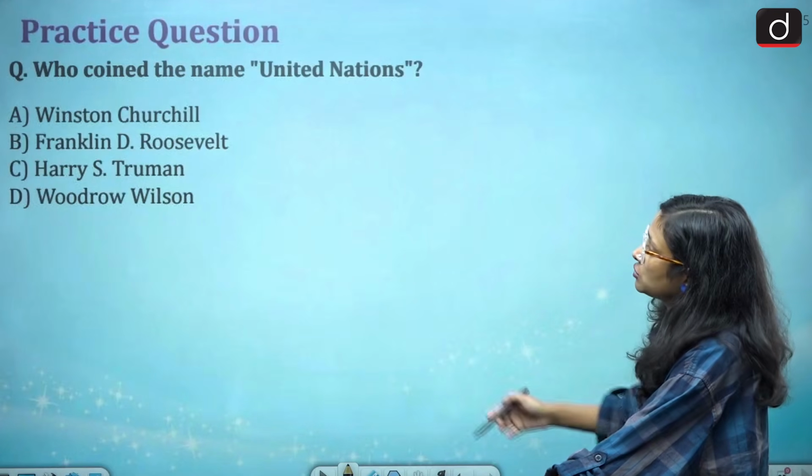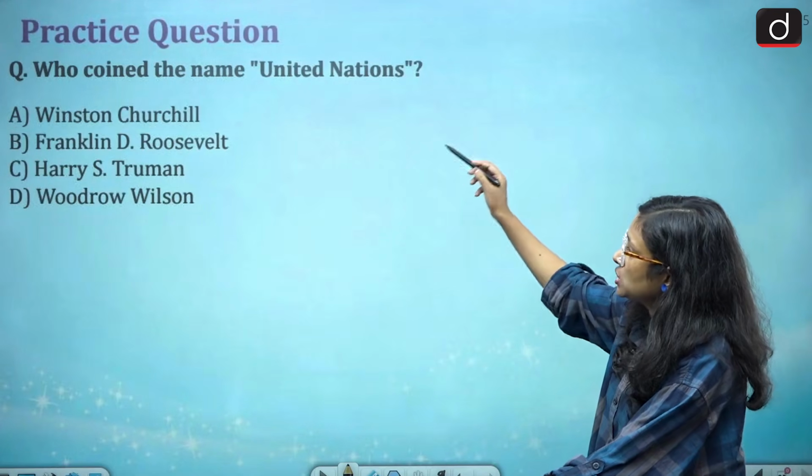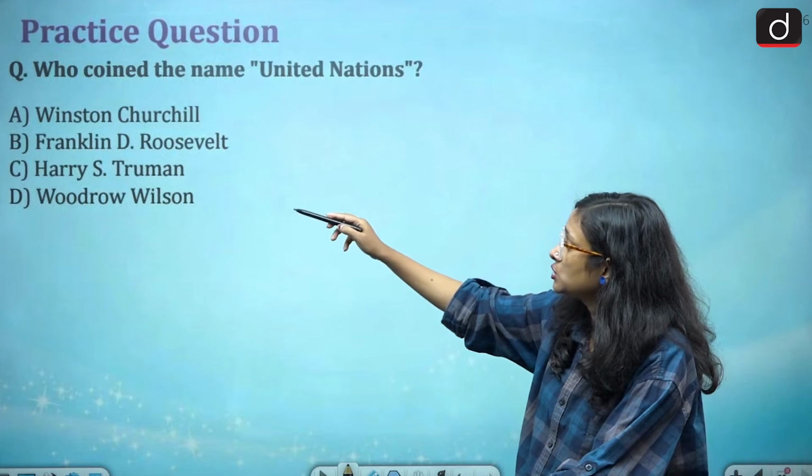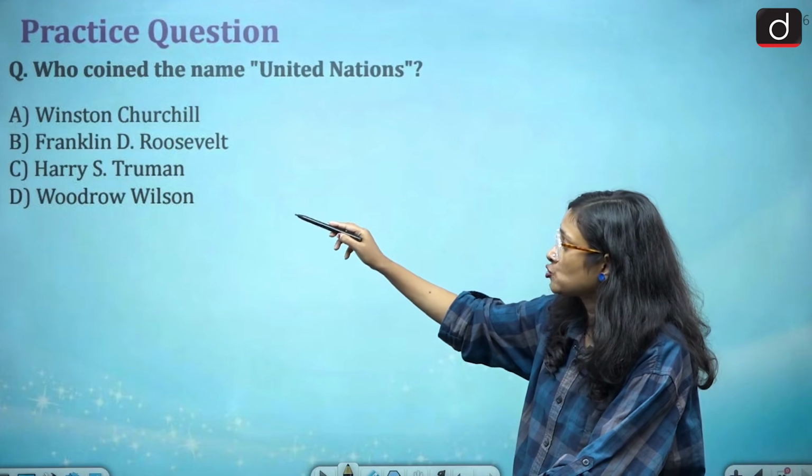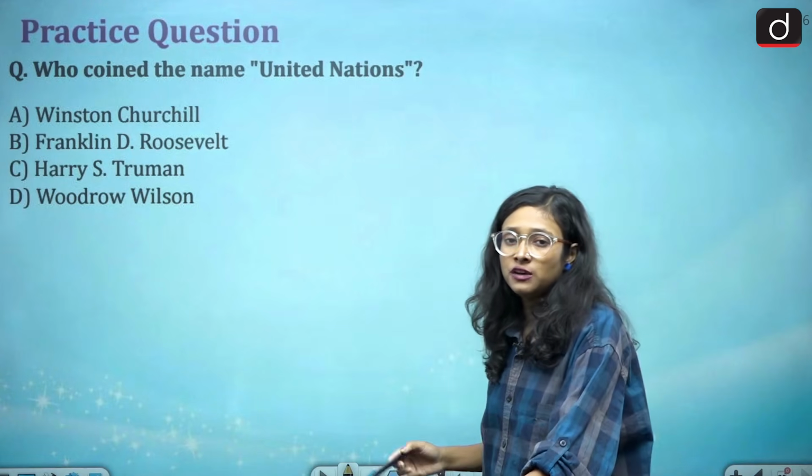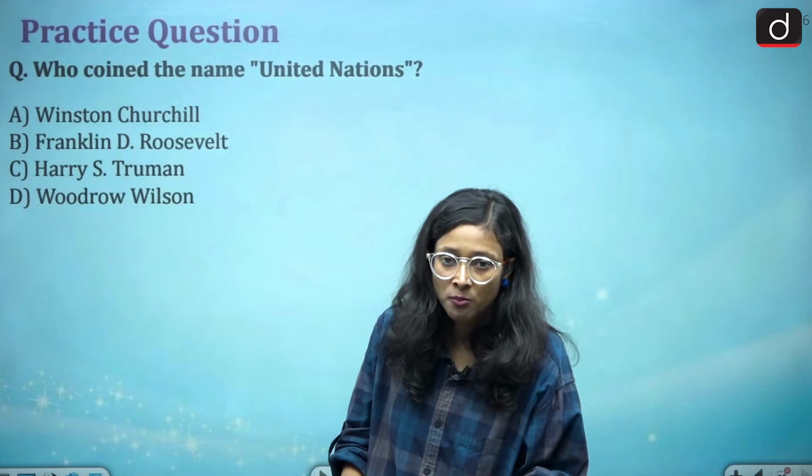Then we have a practice question. Who coined the name United Nations? Winston Churchill, Franklin D. Roosevelt, Harry S. Truman or Woodrow Wilson. So this is a very easy one. You have to answer this in the comment section.